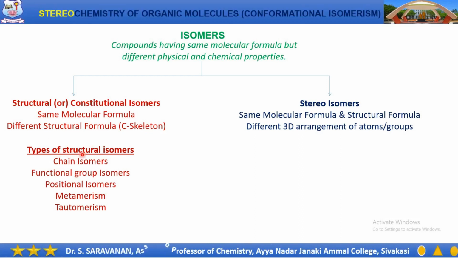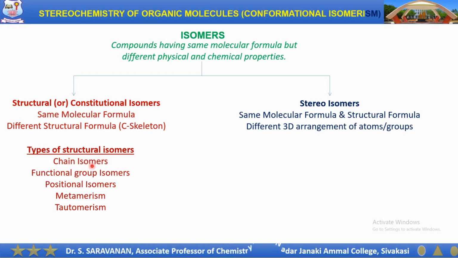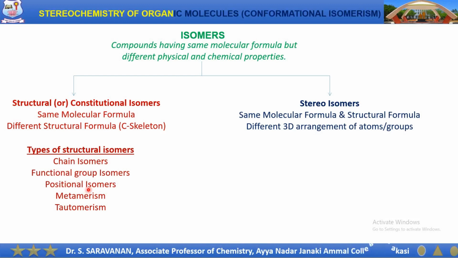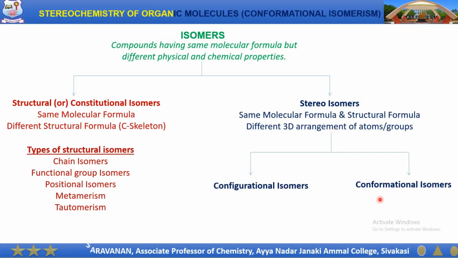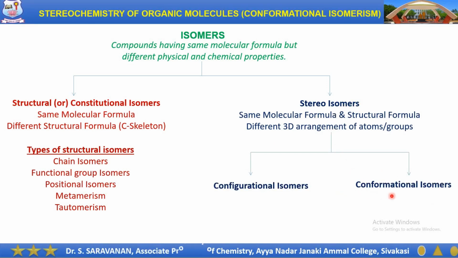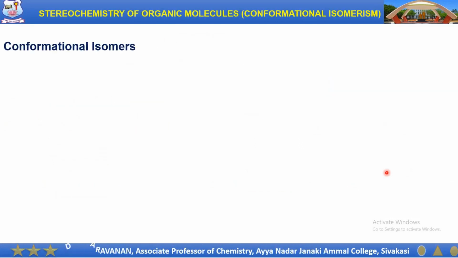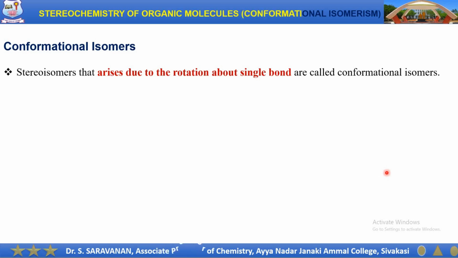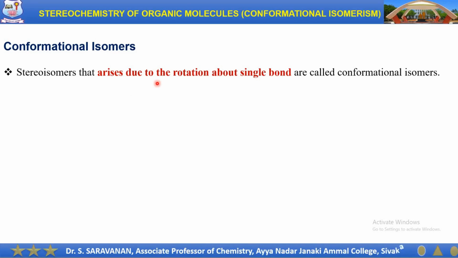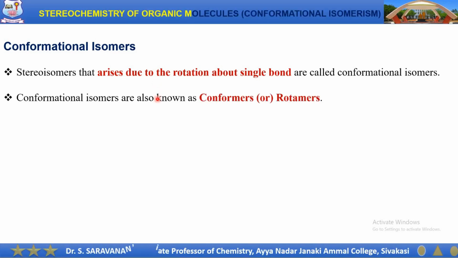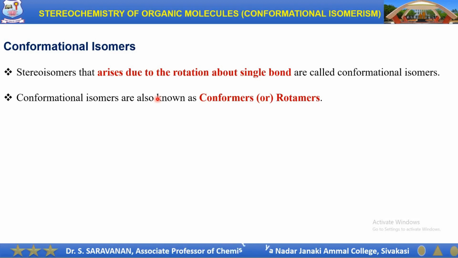The various types of structural isomers are the chain isomers, the functional group isomers, the positional isomers, etc. The stereoisomers are further classified into two types, namely the configurational isomers and the conformational isomers. In this course, we are going to discuss the conformational isomers. What are conformational isomers? Conformational isomers are the stereoisomers which arise due to the rotation about a single bond. The conformational isomers are also known as conformers or rotamers.